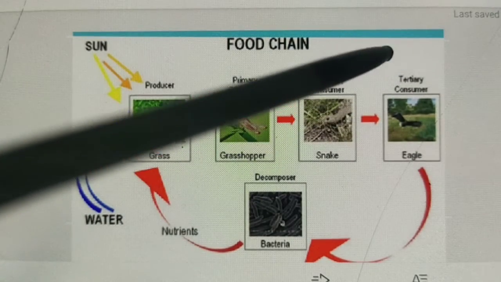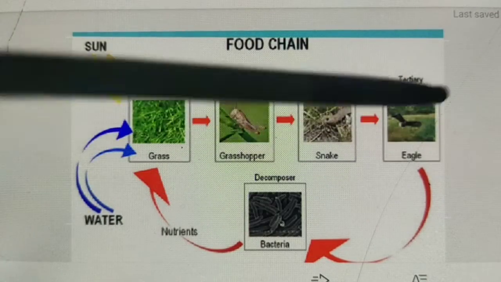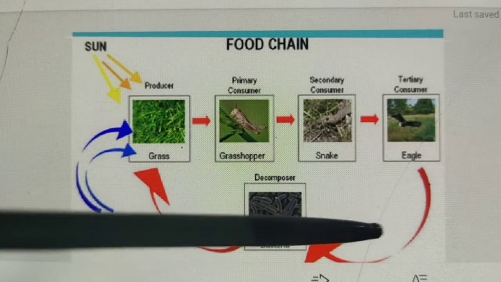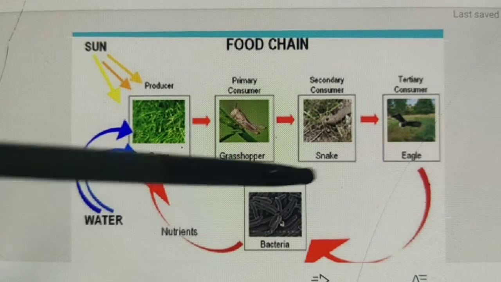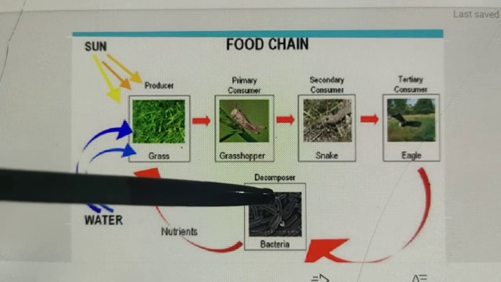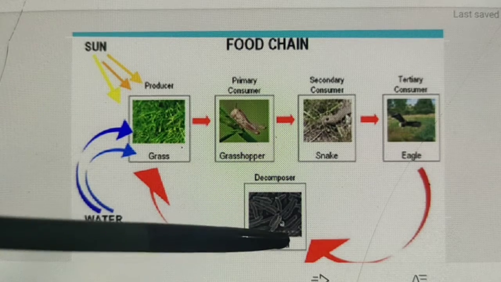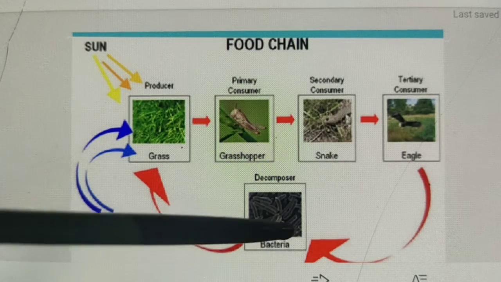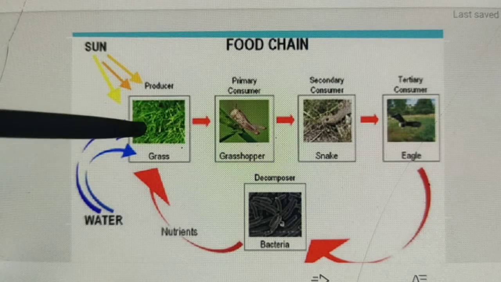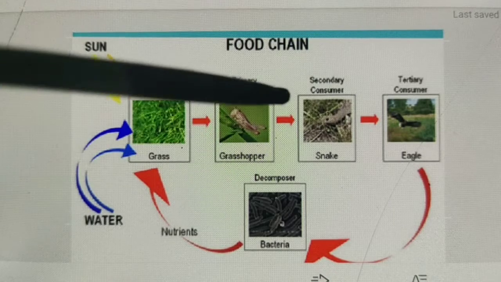The secondary consumer is eaten by the tertiary consumer. When the tertiary consumer, that is eagle, dies, it decomposes and becomes decomposers. And producer to decomposer is the grazing food chain. And next, the detritus food chain starts from here, from decomposers. So bacteria get nutrients from these decomposers, and also green grass grows again from these decomposers.